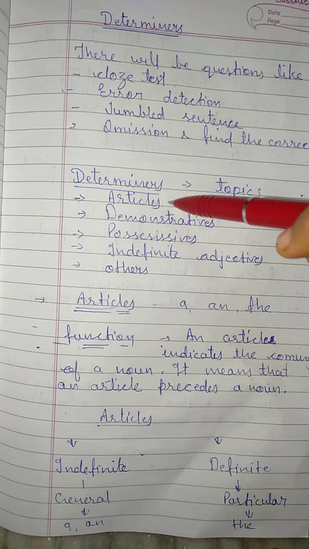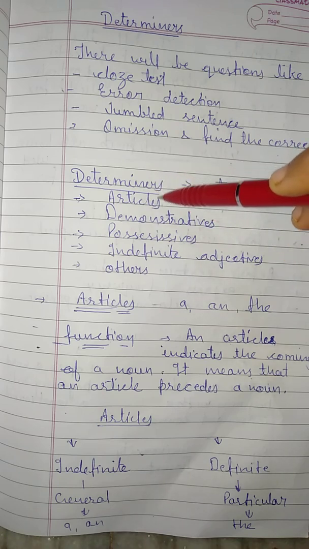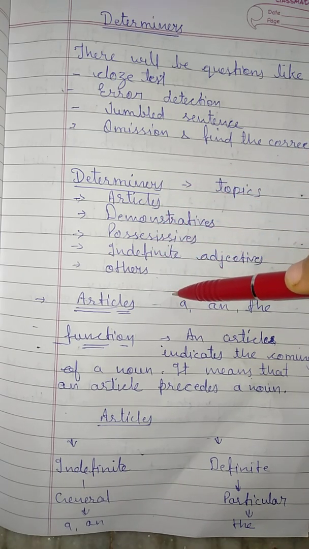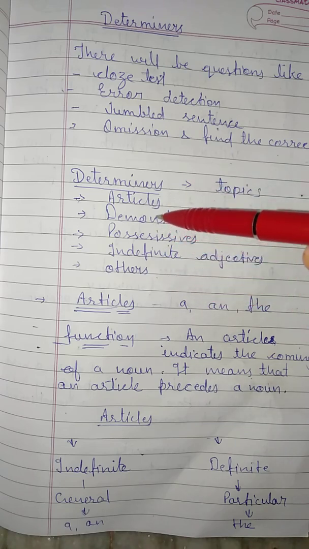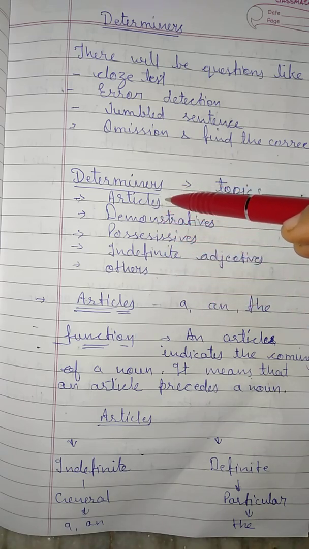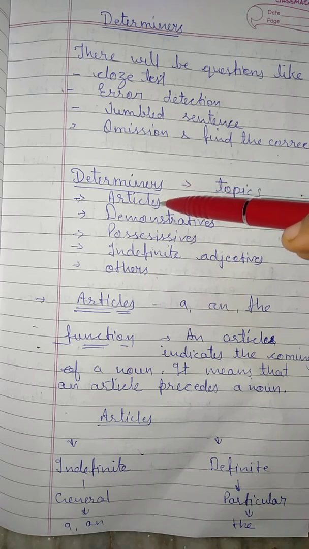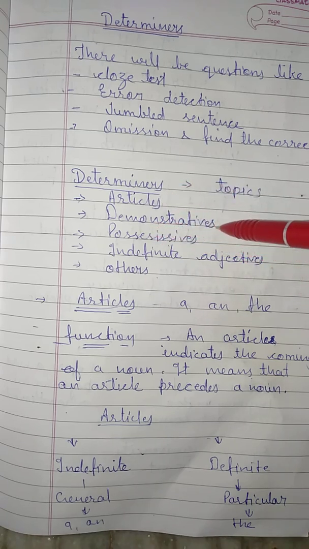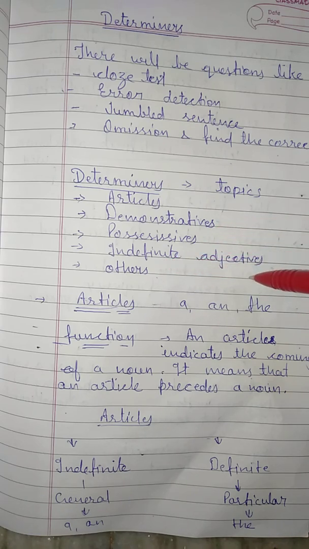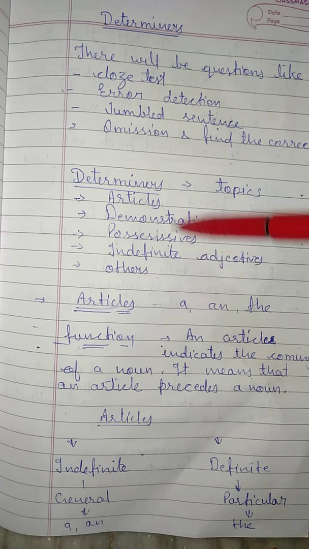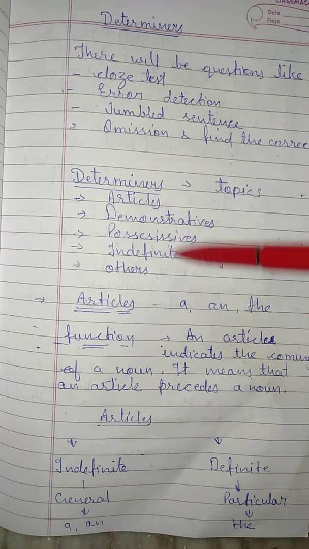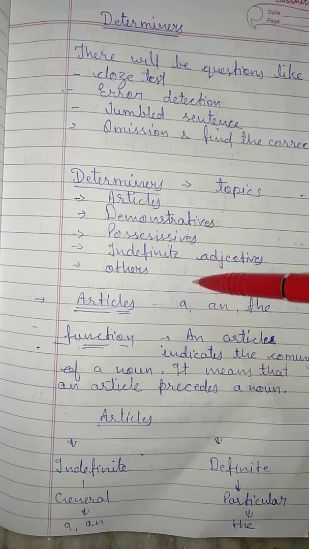In this determiners topic, there will be different topics. So today in this class we will discuss all the topics. First of all, articles, you all know very well. Till 8th standard we have studied about a, an, and the. This is known as articles. Then demonstratives, possessives, indefinite adjectives, and others. One by one we will discuss all the topics. In this class we will clear all the topics. It means that topic we will complete today.